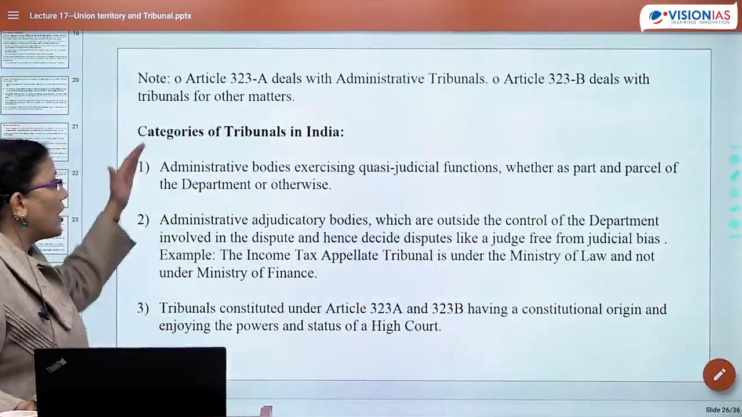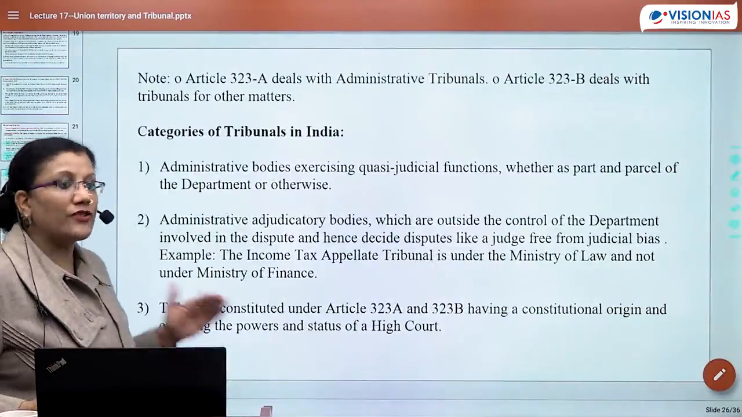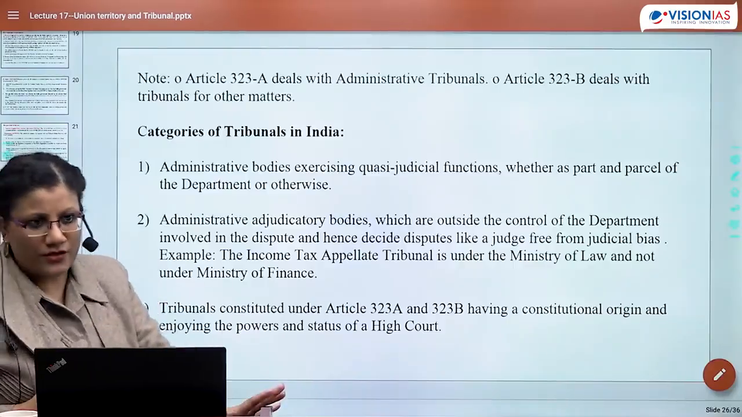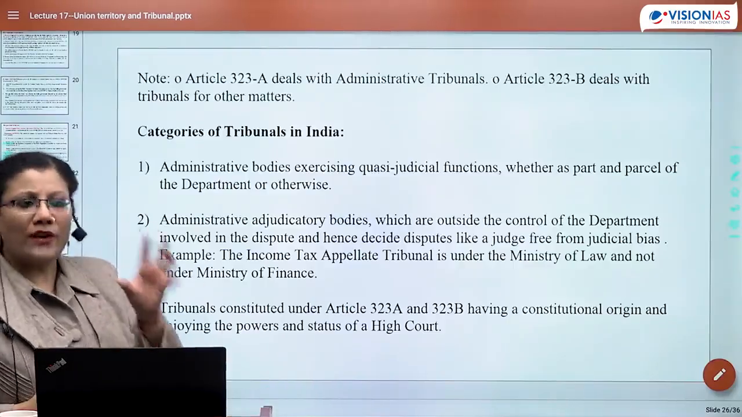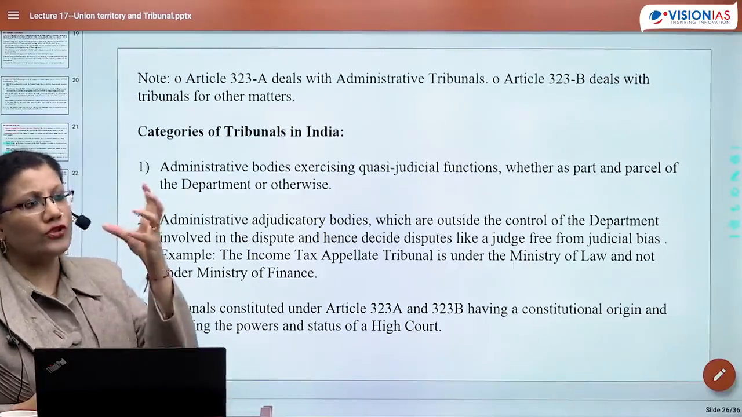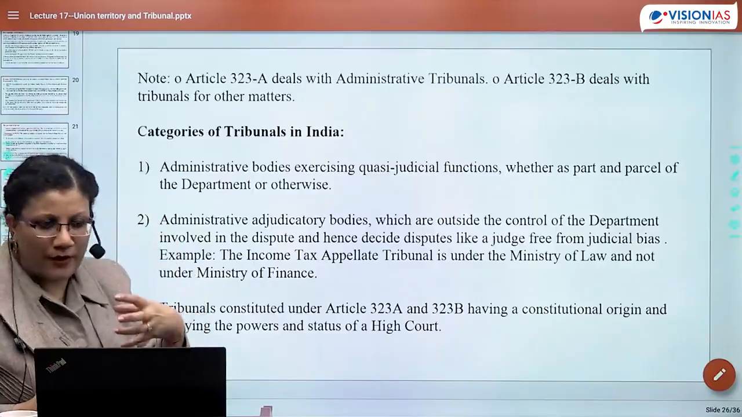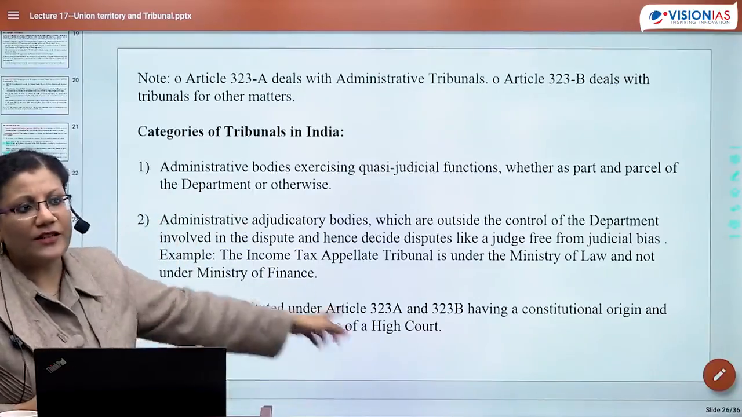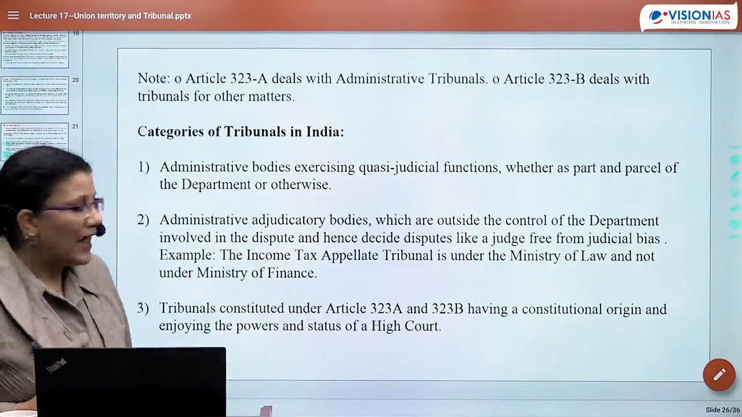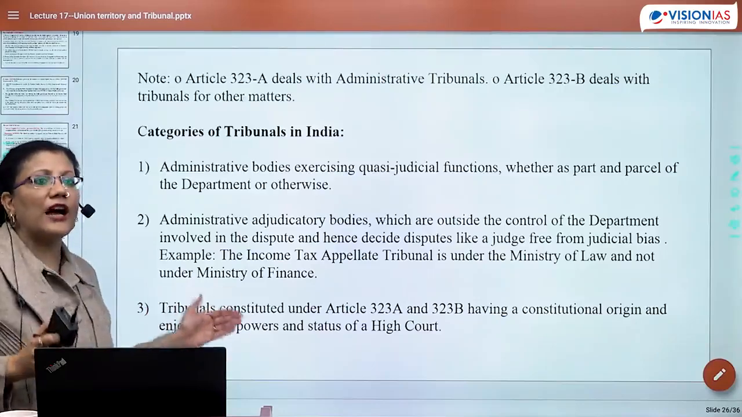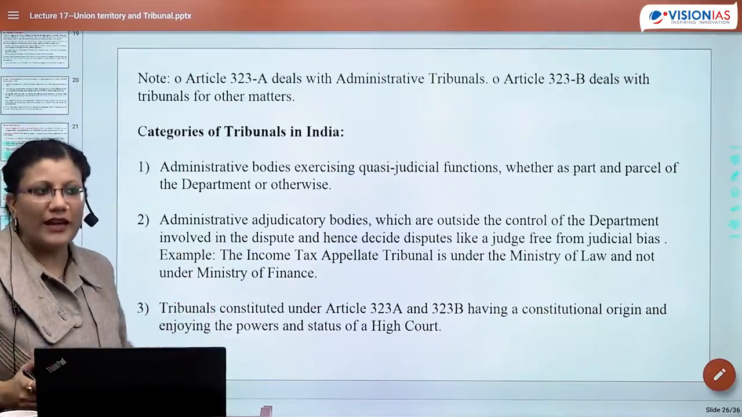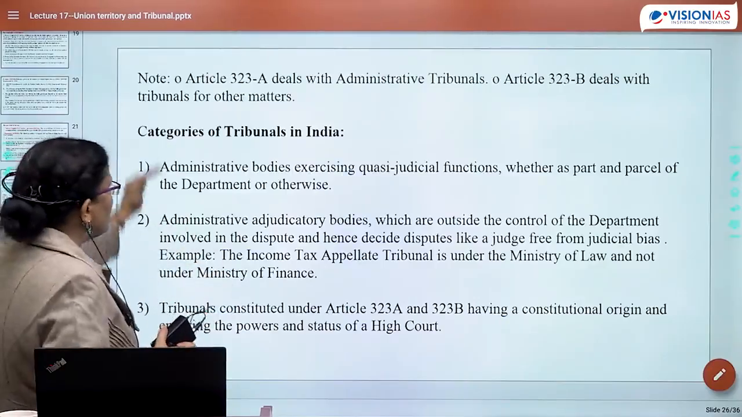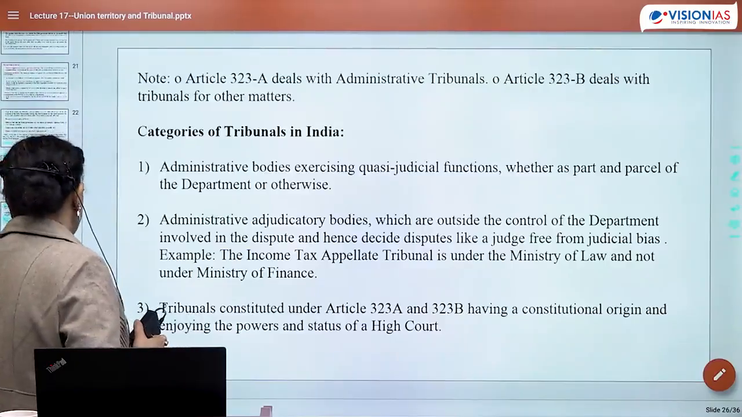Okay? So now we know there are three kinds of tribunals. What does tribunal mean? Anything which is giving decisions, where some grievance redressal is happening. So some are tribunals which are attached to the department. Some are tribunals which are outside the department, for instance the Income Tax Appellate Tribunal. And then there are certain tribunals which are on the basis of Article 323A and Article 323B, which have a constitutional origin. So these are the three categories of tribunals in India.